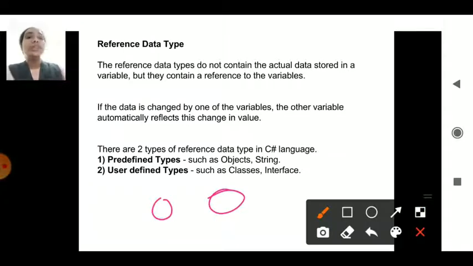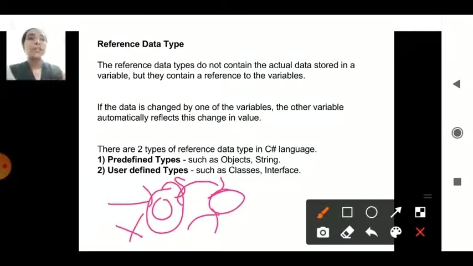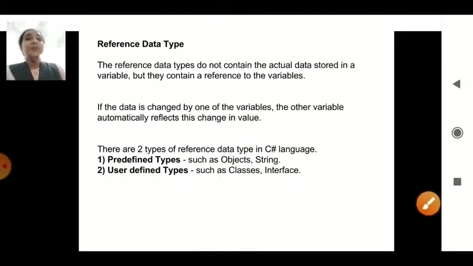So when I consider one object, it is given a certain value, and that value will be replaced by the other variable which is being considered. Multiple variable sizes or spaces will not be created in the memory. Each time I create an object, the previous one automatically gets deleted and it takes the value of the next one. That is the concept of reference types in the memory. The actual data is stored, and the reference points to it.